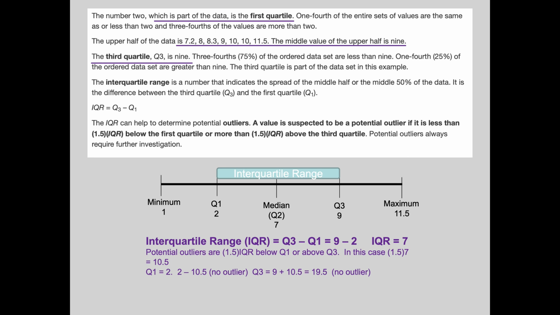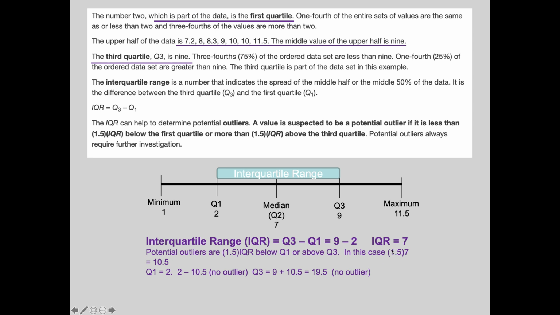And likewise, with respect to figuring out outliers, they use what I'm going to term, this is not a technical term, the outlier factor, which is 1.5. So in other words, potential outliers are 1.5 times the interquartile range below or above. Below the first quartile, above the third quartile. In other words, they're out here somewhere. If they're more than 1.5 times above that interquartile range, like let's just say the last score here was 1,000, we would say, man, that's way out there. That doesn't make any sense. That would be called an outlier, okay?